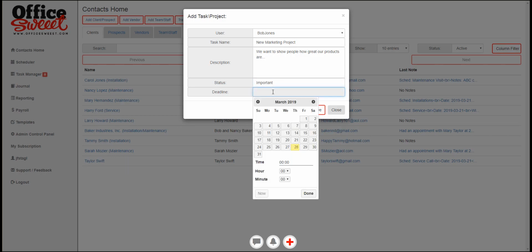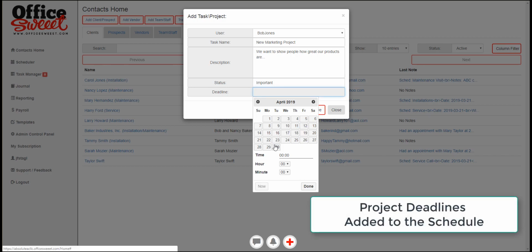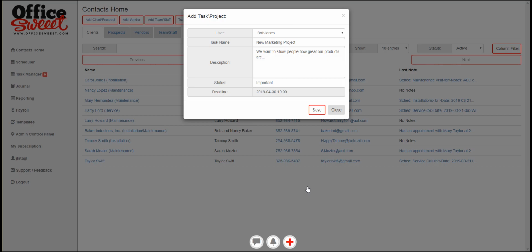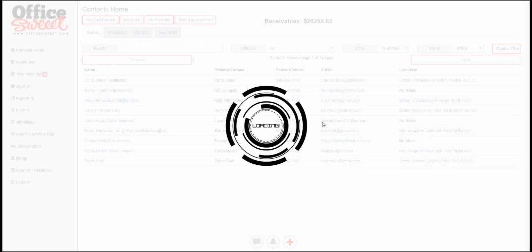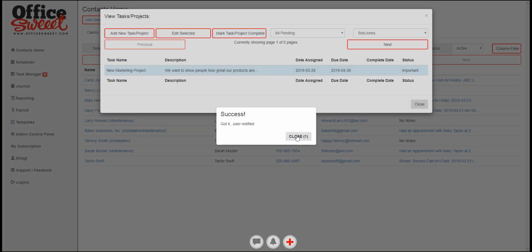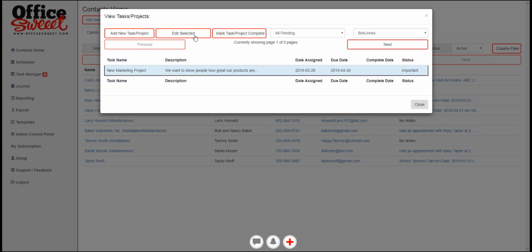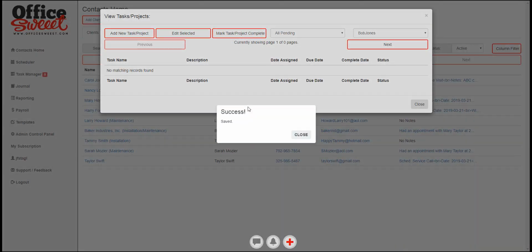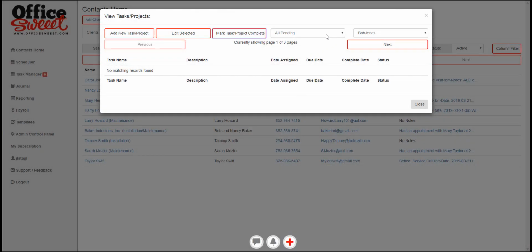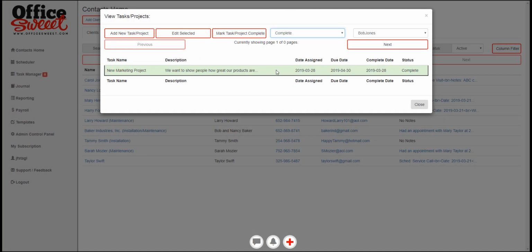And you actually put a deadline in here. So we can go ahead and go forward, say another month. Say that's due by the end of the month. So we have it there. And then you're going to basically put an hour here and say it's at 10 o'clock or so. And just done. And you save it. And there you have it. And when it's done, you can mark it as complete. Now you'll only see it under complete.